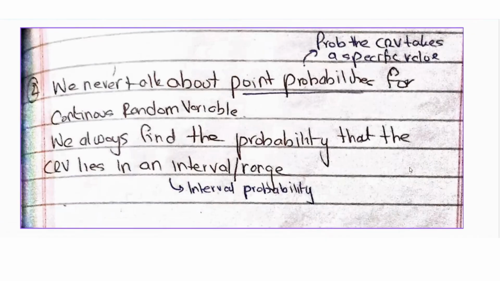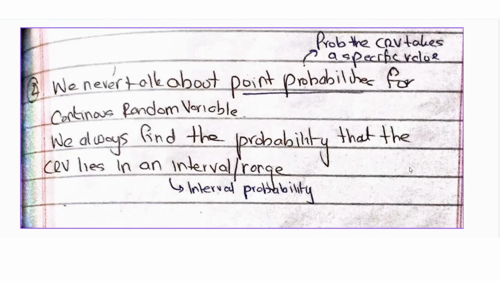The second implication of the fact that point probabilities for a continuous random variable are 0 is that we never talk about point probabilities for continuous random variables, because those probabilities are always 0. We always find the probability that the continuous random variable lies in an interval or range. So there are two implications. Number one, when finding probabilities involving a continuous random variable, it doesn't matter whether you have an equal to sign or not. Second, we will never talk about point probabilities for continuous random variables because they're always 0. Rather, we will talk about the probability that the continuous random variable lies in some interval or range.